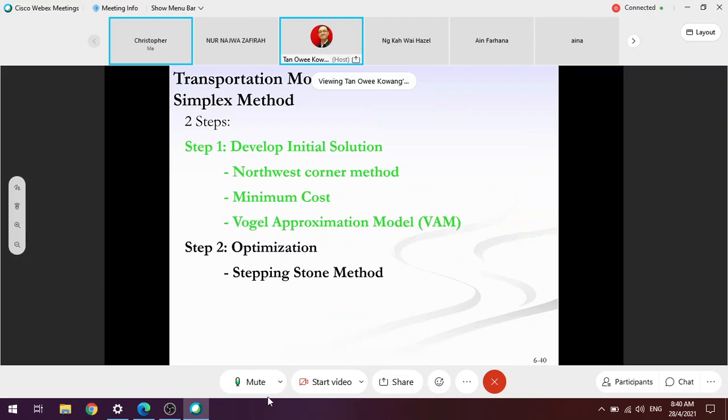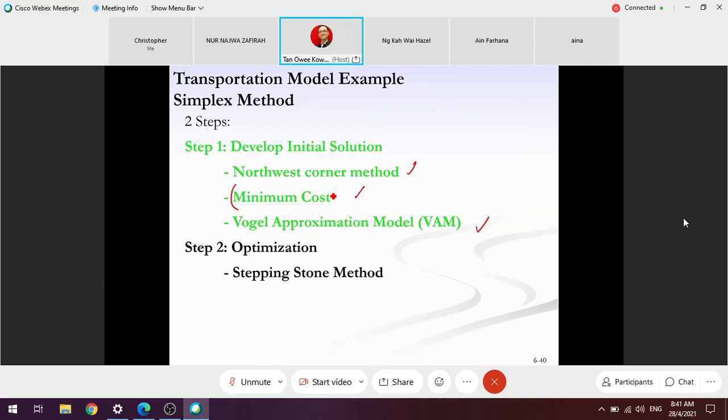So now go to step 2, optimization. I wouldn't say it's difficult, but the process is a bit lengthy. We have used the same example and developed three initial solutions using northwest corner, minimum cost, and Vogel's. We found that the lowest initial cost is the model developed using the minimum cost method.